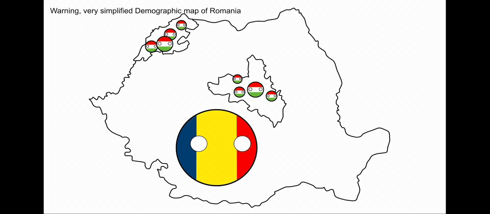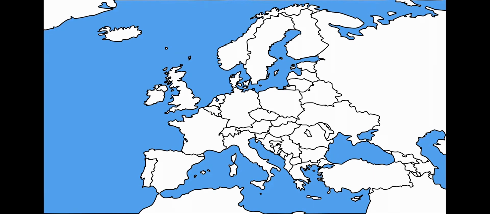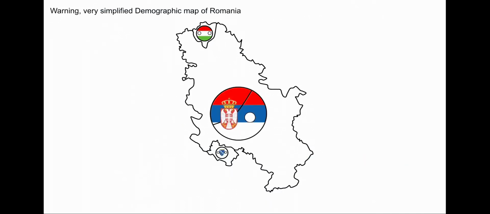Remember when we gave Serbia almost all of Bosnia-Herzegovina? Yeah, it was time to pay the price for the nastiest border in all of human history. Finally, we give the prominently Hungarian-speaking parts of Vojvodina to Hungary. Secondly, we give Sandzak independence because of the prominent Bosniak minority in the area.